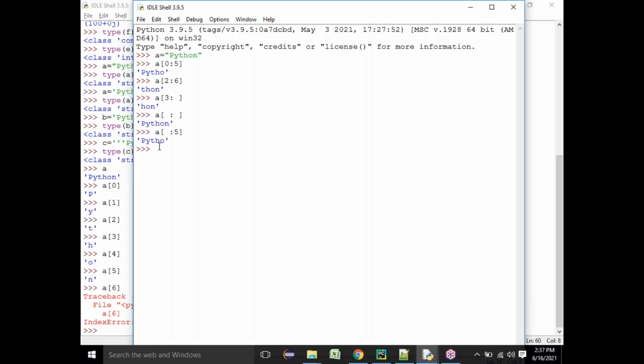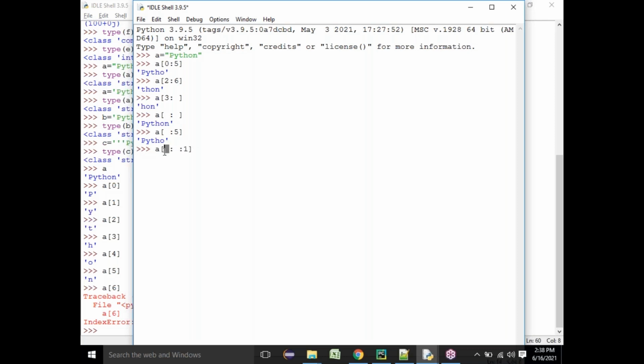Now there is something called the skipping operation. Skipping means you want to skip an element, or you don't want to consider that element. That is called skip. So there is a concept of skipping in Python. Some people say step, there are some technical words people use in different ways. Generally we say skip element or step element, that's also fine.